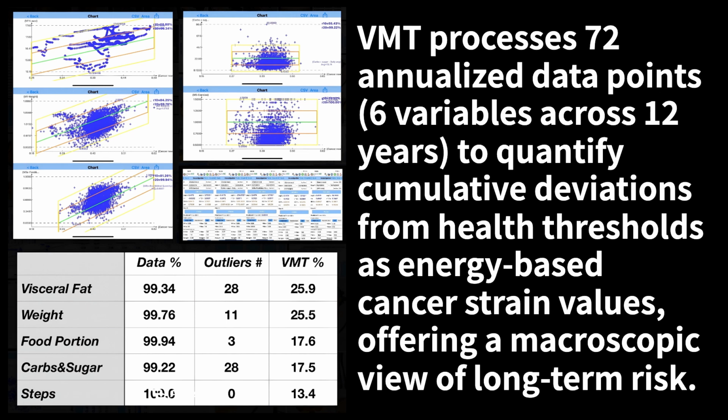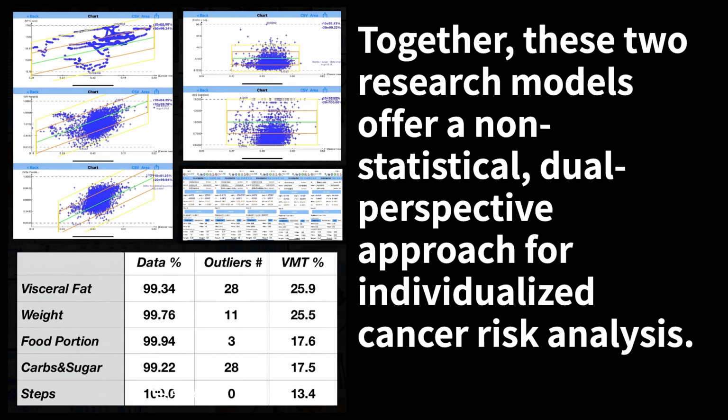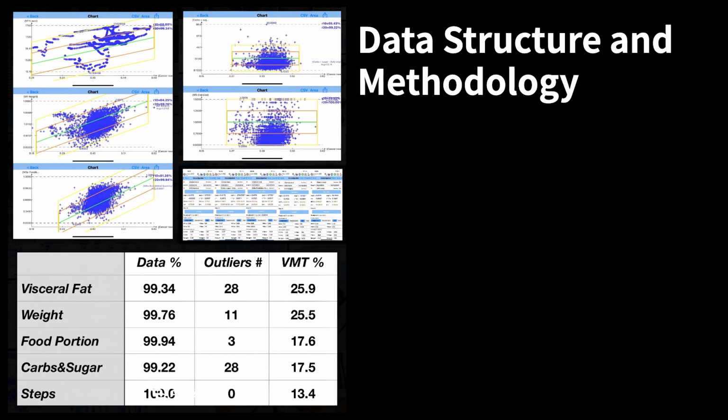VMT processes 72 annualized data points, 6 variables across 12 years, to quantify cumulative deviations from health thresholds, as energy-based cancer strain values, offering a macroscopic view of long-term risk. Together, these two research models offer a non-statistical, dual perspective approach for individualized cancer risk analysis. Data structure and methodology.